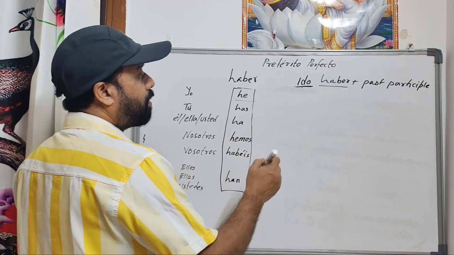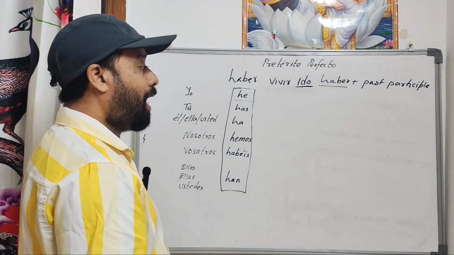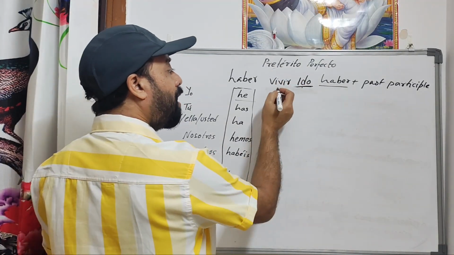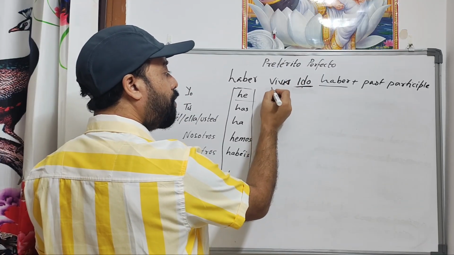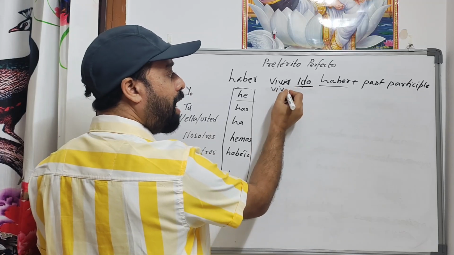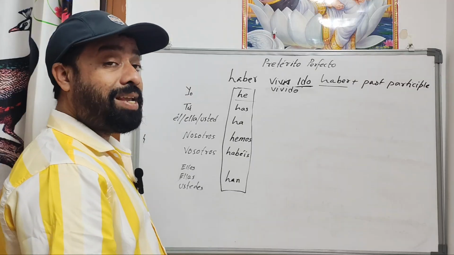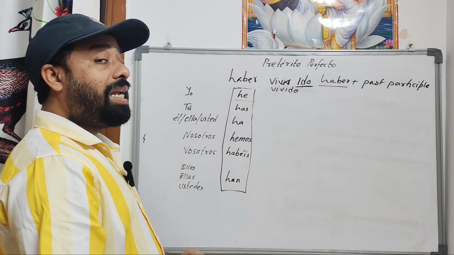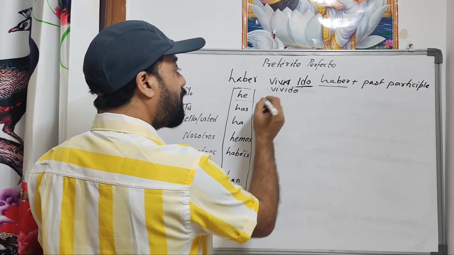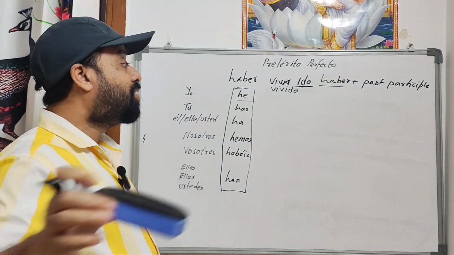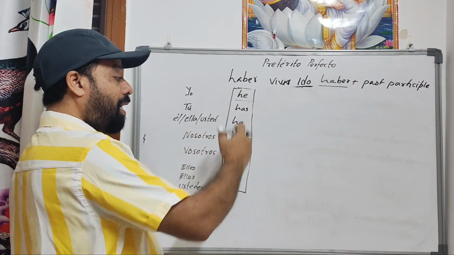So let us take one word. Suppose I'm taking vivir, VIVIR, to live. Now, if you do the third form, it is as it is: erase ir and add ido. So VIV is my root word and ido we are adding. Vivido means lived, the third form. So if you say he has lived, how are we going to do that? This same thing will remain unchanged for all subject pronouns, as I already wrote in our conjugation.